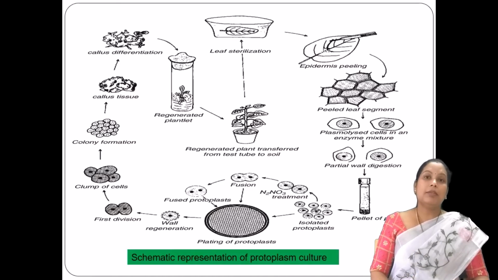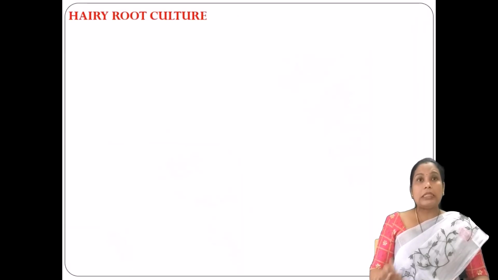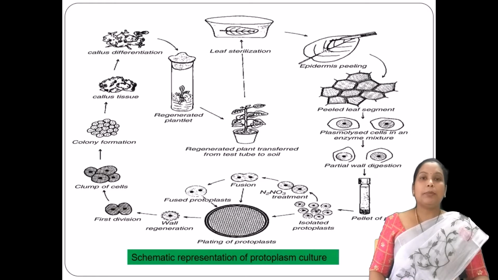The callus is nothing but the development of a mass of cells or tissue from the excised part of the plant, and that is called a callus. So whatever callus has been developed, you will be undergoing a subculture process, which is responsible for developing into a new regeneration of the plants. This here is the schematic representation of the protoplast culture.